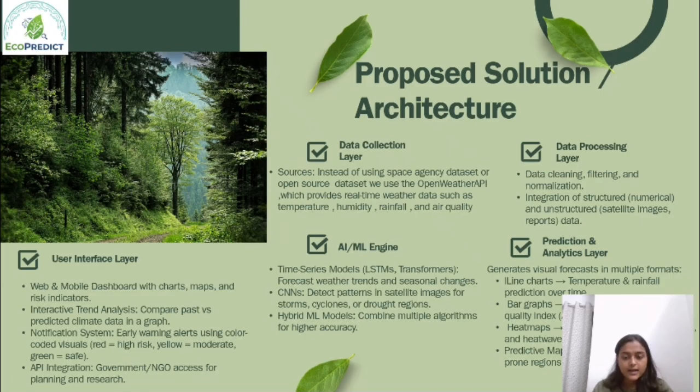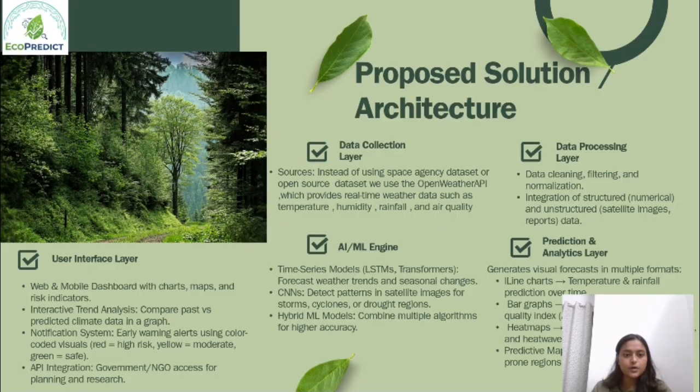In the prediction and analytics layer, the system creates a visual line chart for the rainfall trends and bar graph for air quality and heat maps. And the user interface for the mobile web application displays all of this on the web dashboard with alerts and color coded risk prediction.